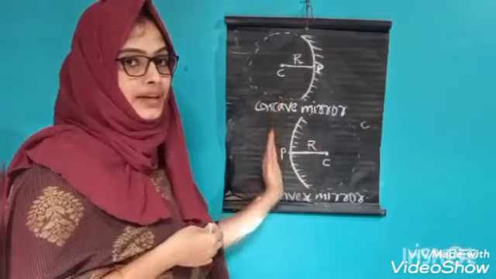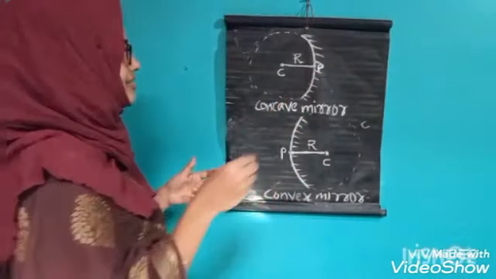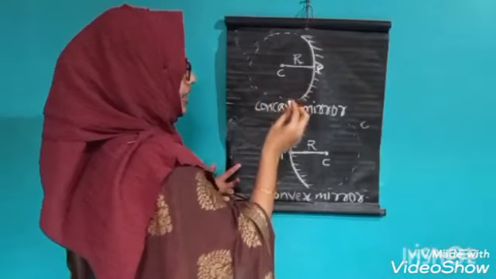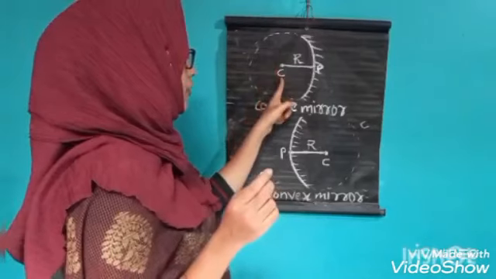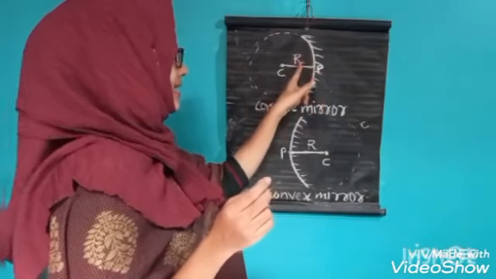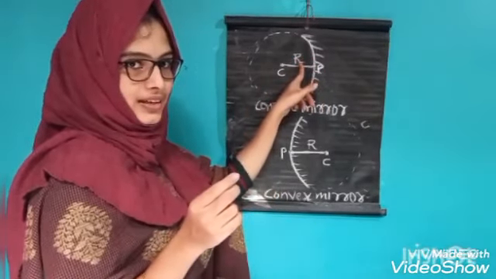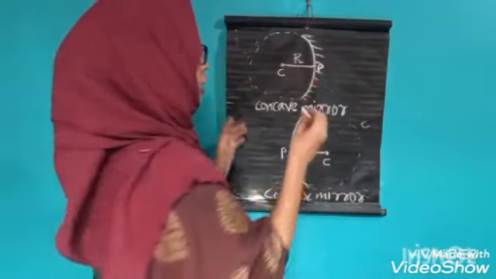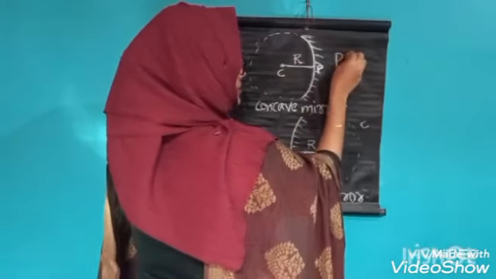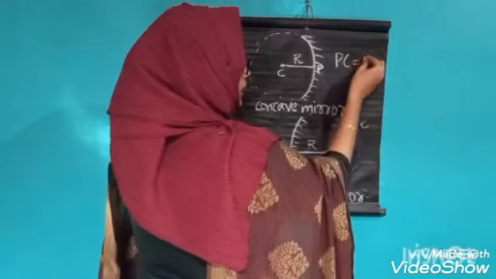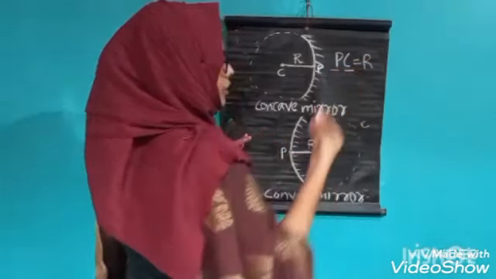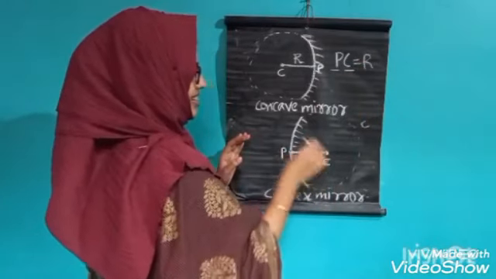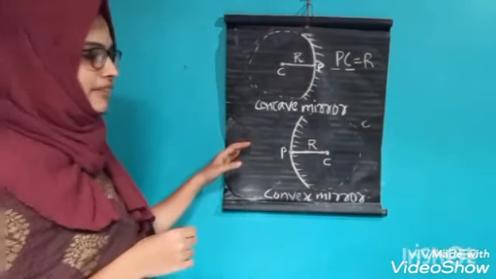Here you can see the radius of the sphere is PC. The line joining the center of curvature and the pole is the radius of curvature. Isn't it? CP or PC. PC equals R. That is, P is the pole and C is the center of curvature. Here also PC is the radius of curvature.